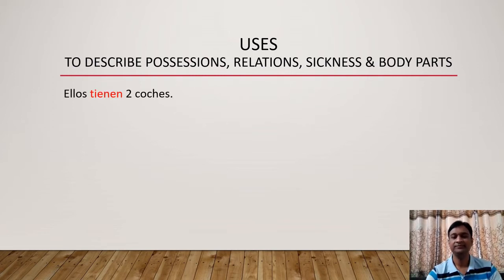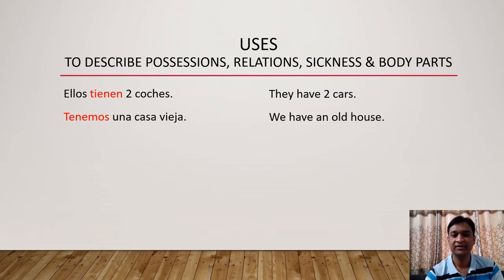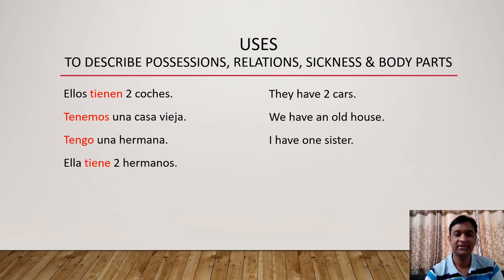The first example, ellos tienen dos coches. They have 2 cars. So this sentence is indicating what? Possessions. Tenemos una casa vieja. We have an old house. That is also what? Possession. The next example, tengo una hermana. I have one sister. This sentence is indicating what? Relation.